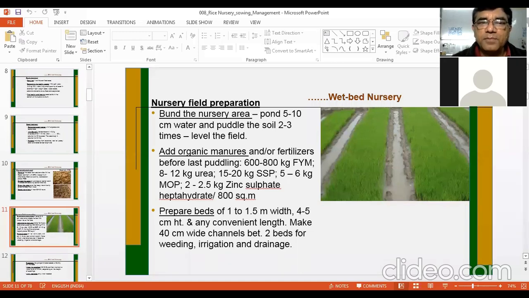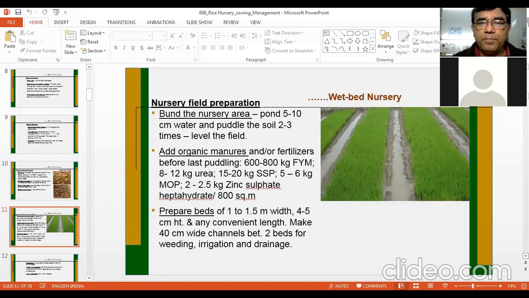Then at the time of the last puddling, some manures and fertilizer should be added in the nursery area at the rate of 600 to 800 kg farmyard manure. It should be well rotten. Then 8 to 12 kg urea, 15 to 20 kg single superphosphate, 5 to 6 kg muriate of potash, and 2 to 2.5 kg zinc sulfate heptahydrate per 800 square meter. Means in the nursery area, these quantities of manures and fertilizers should be used so that you get healthy seedlings.